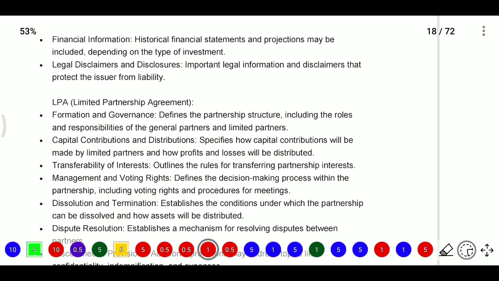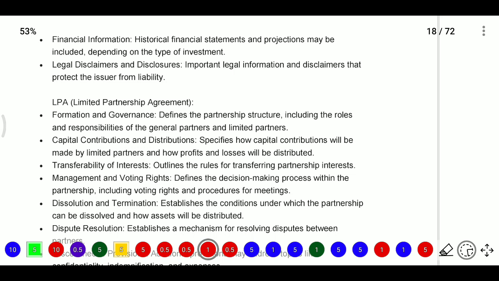Now the limited partnership agreement, LPA, means formation and governance. This is the final document. So the PPM is a draft and the LPA is finalized. In formation and governance, it defines the partnership structure, including the roles and responsibilities of the general partner and limited partner.